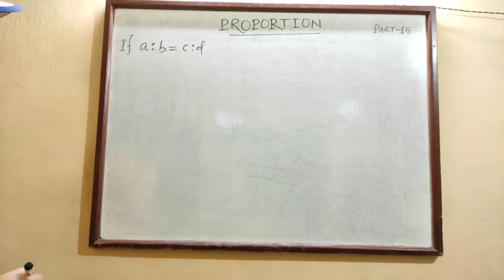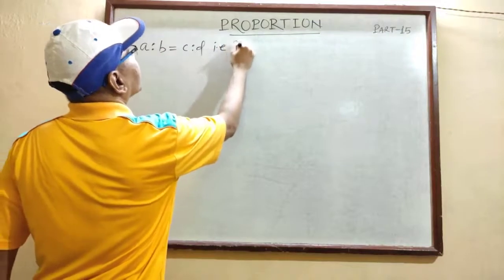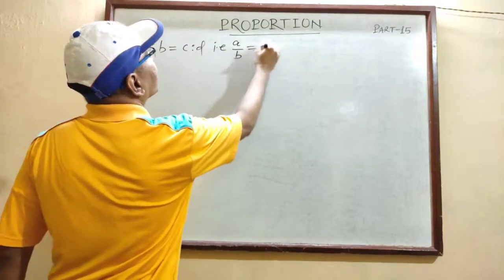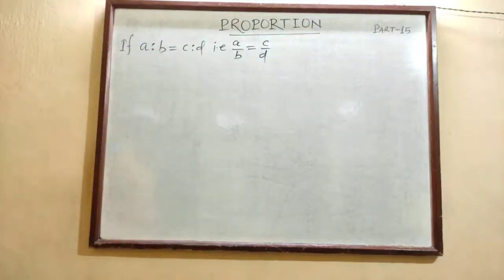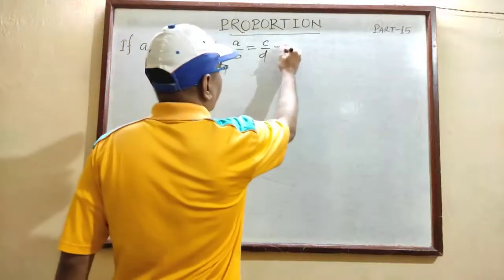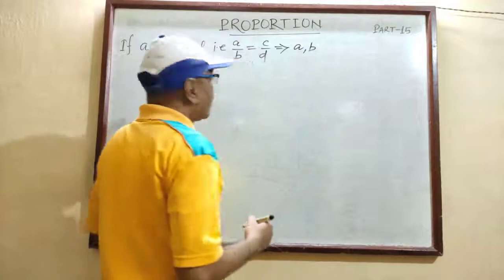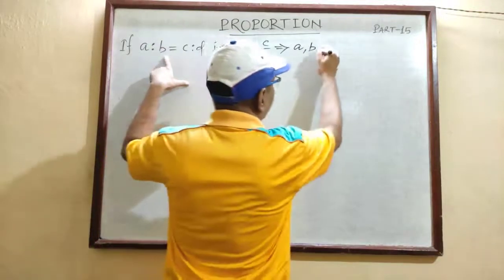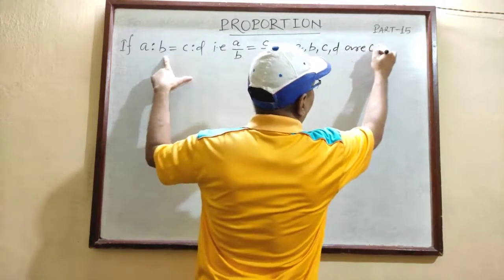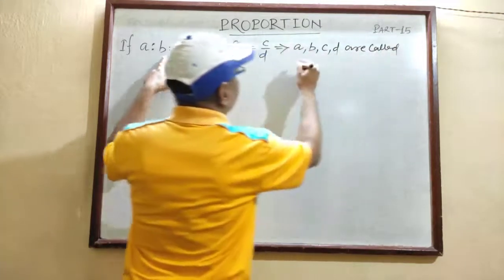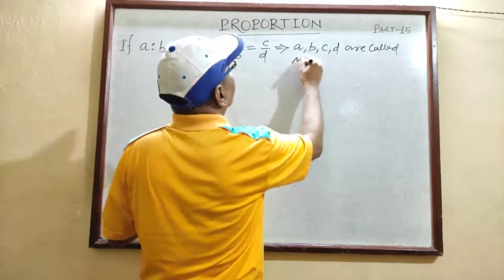If A is to B equals C is to D, it means A by B equals C by D. If these two ratios are equal, then these four numbers, A, B, the two numbers of the first ratio, and C, D for the second ratio, are said to be in proportion.